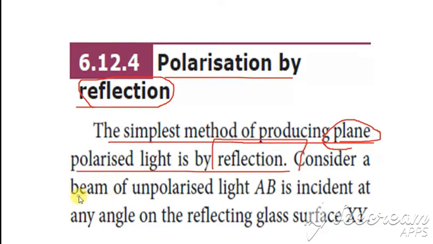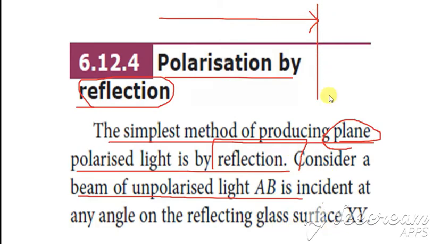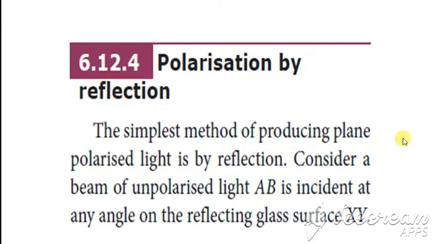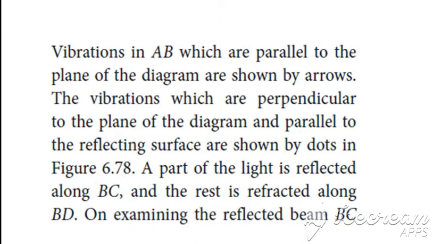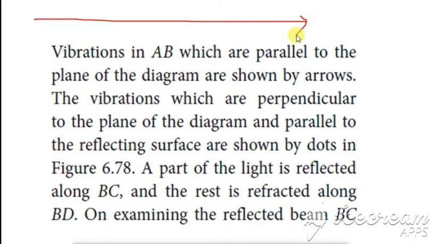For this, consider a beam of unpolarized light AB. So we have an unpolarized light which is incident at any angle on the reflecting glass surface XY. This is the glass surface we are considering, named XY, and the vibrations in AB which are parallel to the plane of the diagram are shown as arrows. So this is unpolarized light, and it will have some arrows, which denote the vibrations parallel to the plane.